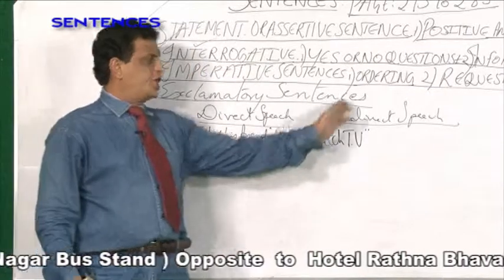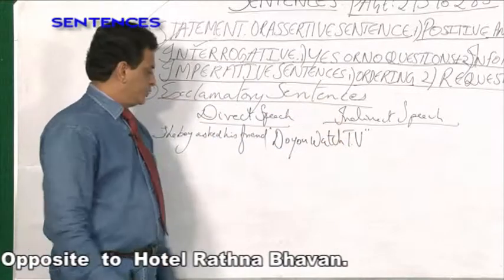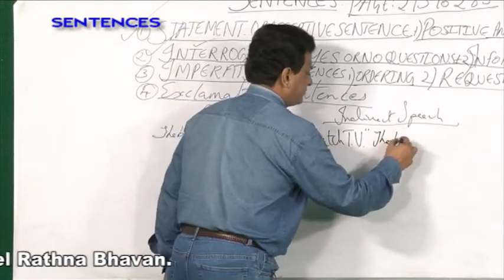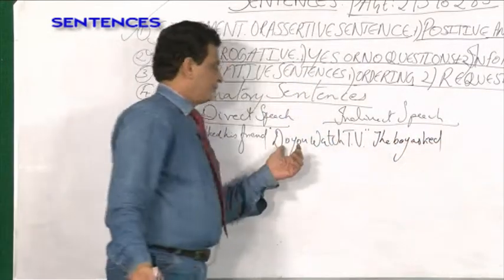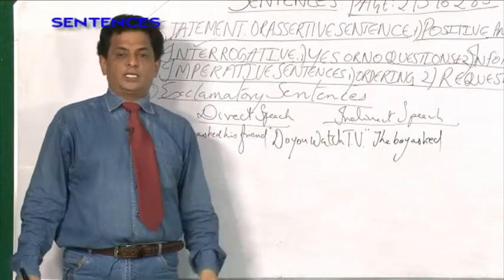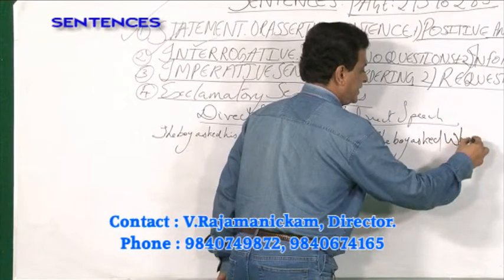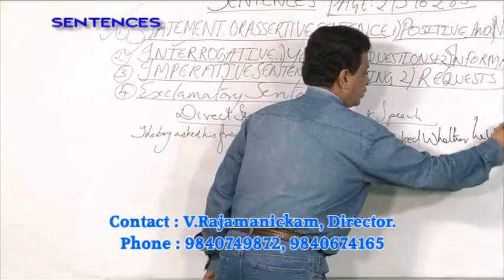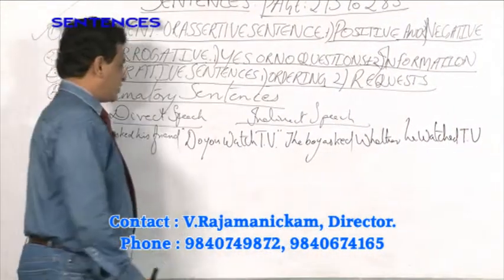So how is it changed into indirect speech? When it changes to indirect speech, you have to use what? The boy asked, do you watch TV? It changes to whether, you have to add the word whether, he watched TV. So what all changes here?